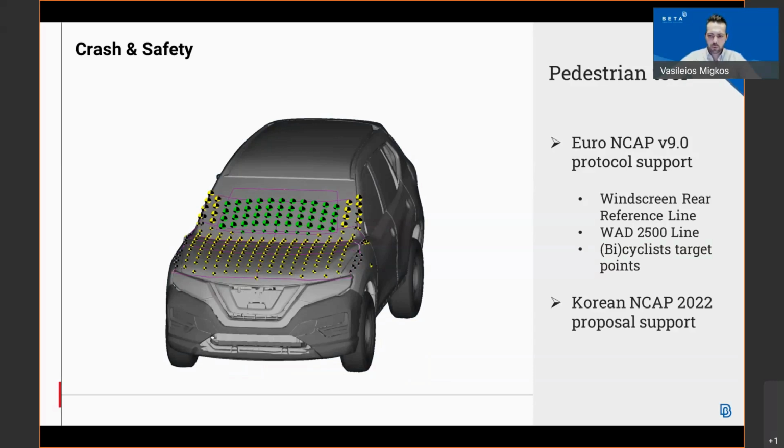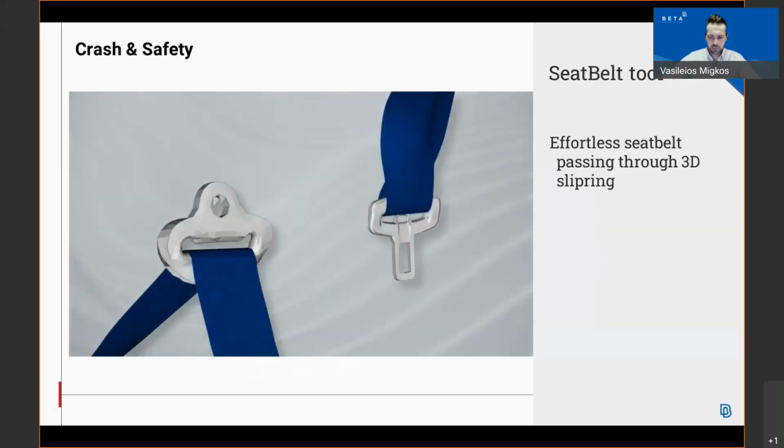Regarding our next tool, which is the brand new 3D slip ring, we are supporting in the seatbelt tool from version 22.1.0 the effortless pass-through of a seatbelt through components such as the buckle and the D-ring, as you can see in this demonstration, and we will do this also in the live demonstration later on.